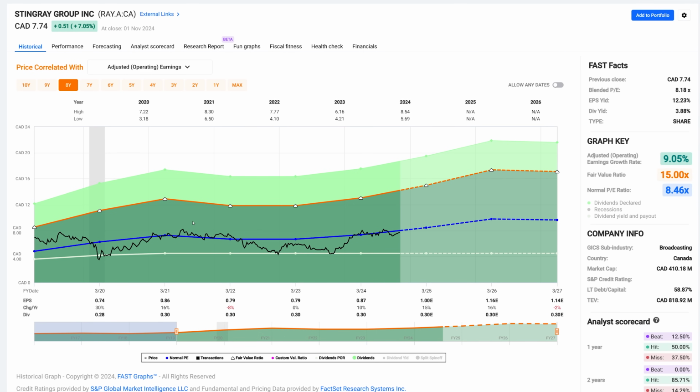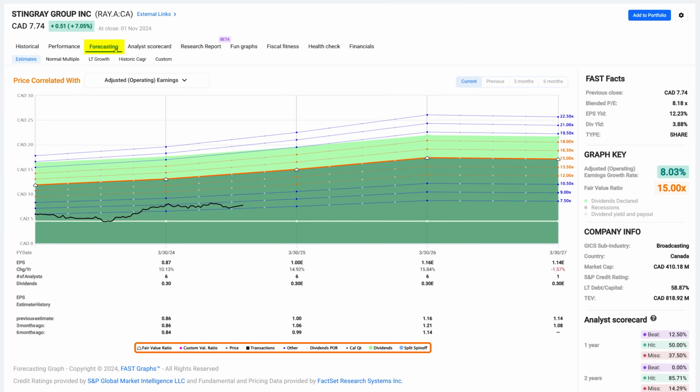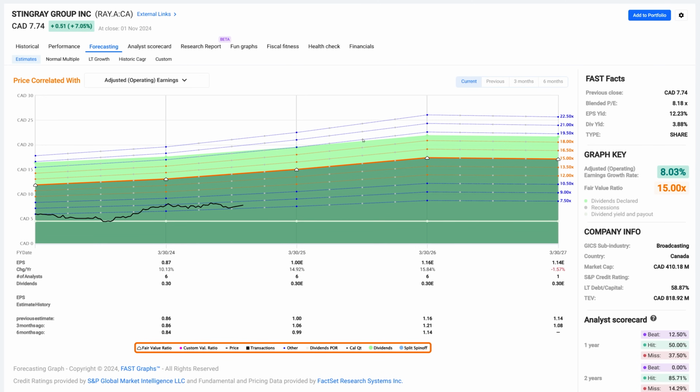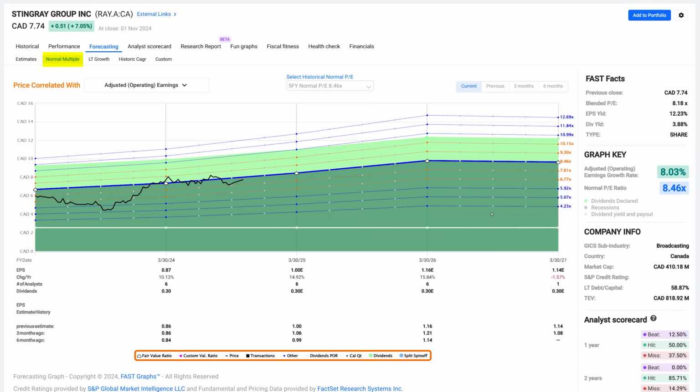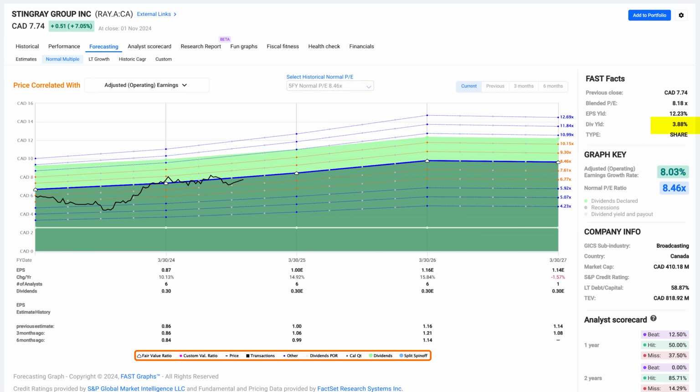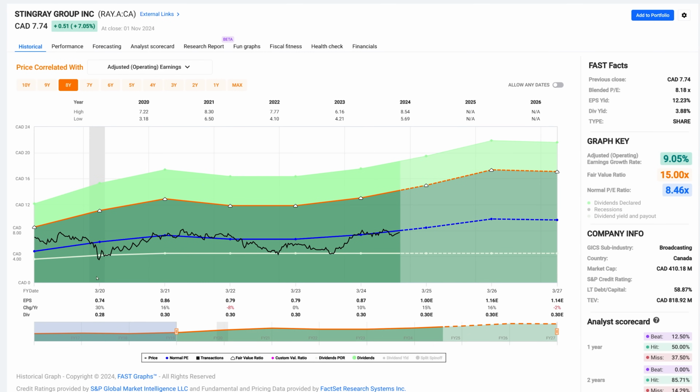So if I was going to invest in this company, I would be focused on being very conservative, trying to make sure that I get a low PE. So when I go into the forecasting calculator, rather than calculate my return potential based on the 15 PE, which it has traded at in the past, I do want to point out, these would be very, very strong rates of return this company could generate. But if I go to the normal multiple, which has been 8.46, I still get double-digit rates of return. So this looks very attractive. I've got a 3.88% dividend yield, which is very attractive, but I would also point out, if I'm a dividend growth stock investor, this company's really kept a flat dividend all these years.